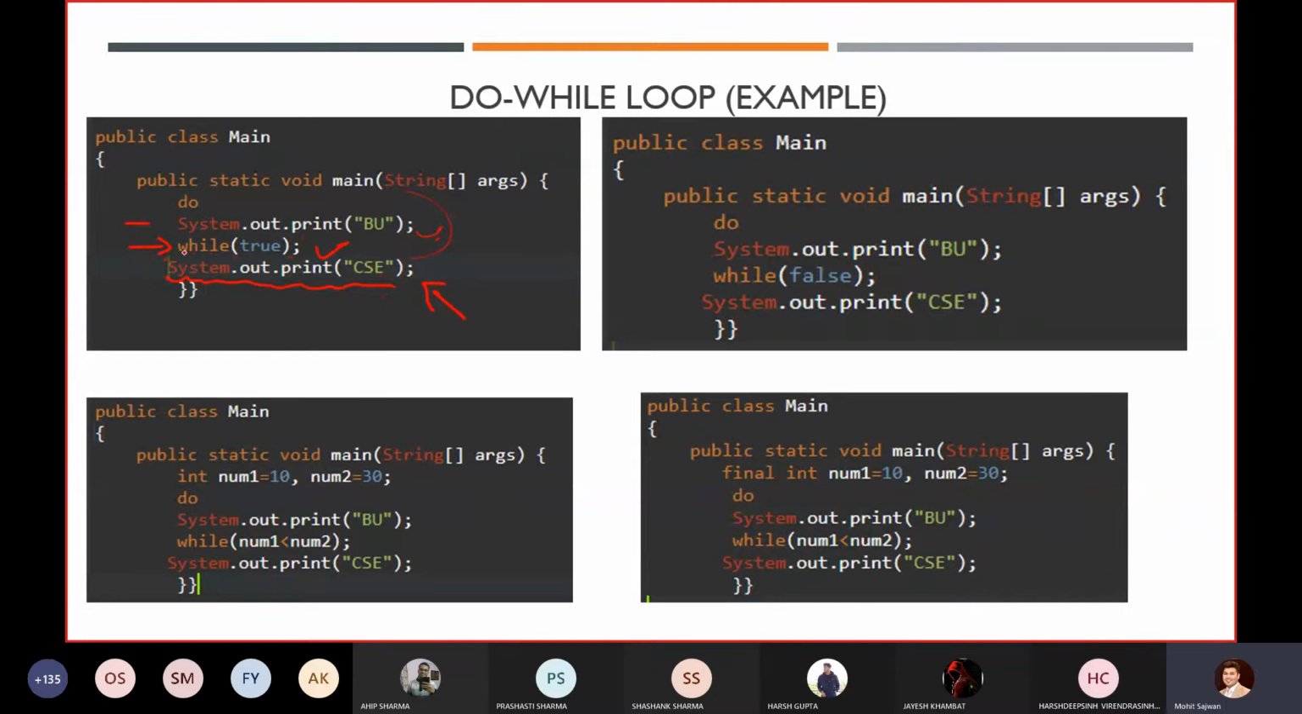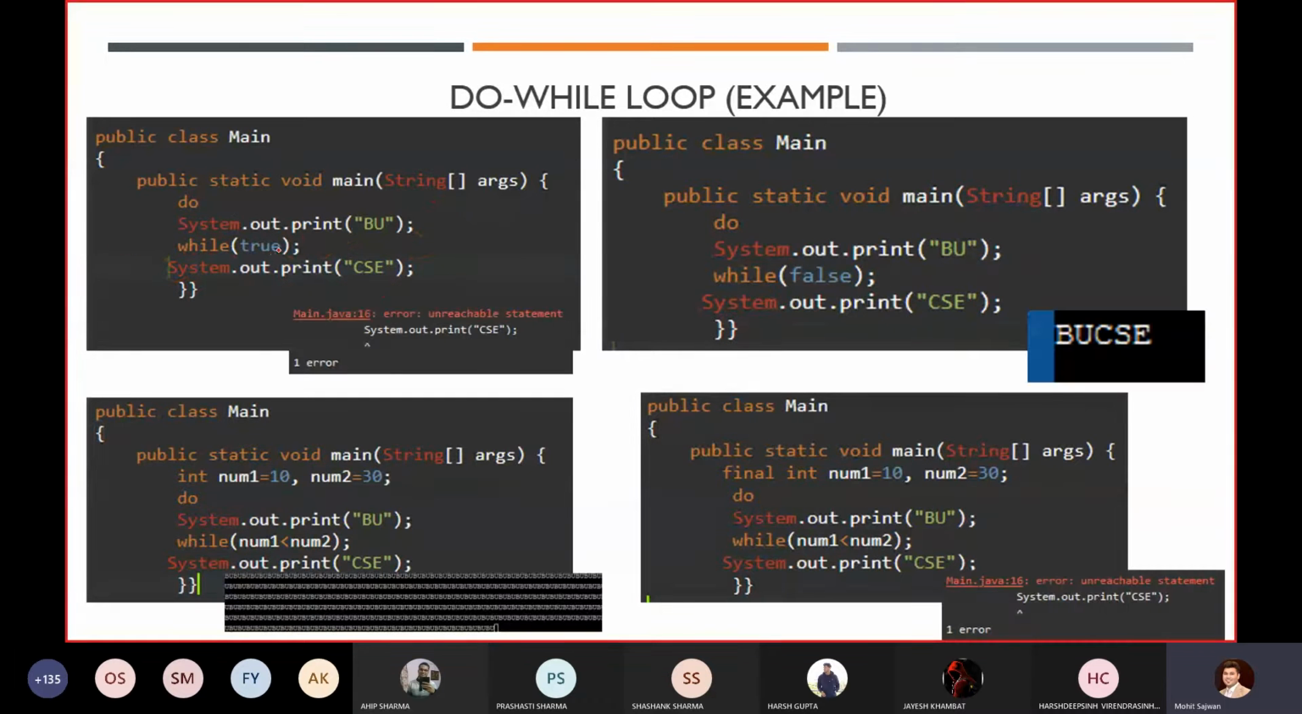Because every time our condition is true, it will give us an error, and the error we will get is unreachable statement, System.out.print CSE, because we are not able to execute this statement since our condition is always true. While in the second case, if we write while false, in the case of a while statement we have seen that even if the condition is false, it will give us a compile time error.